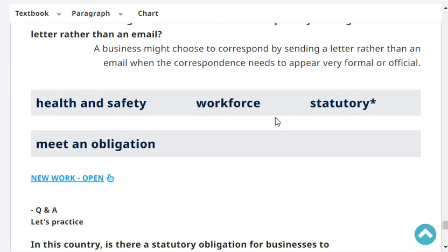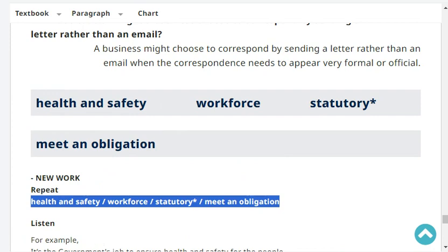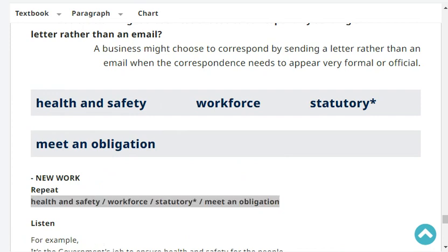Let's have new work. Okay. Very good. Okay, repeat. Health and safety. Workforce. Statutory. Meet an obligation.